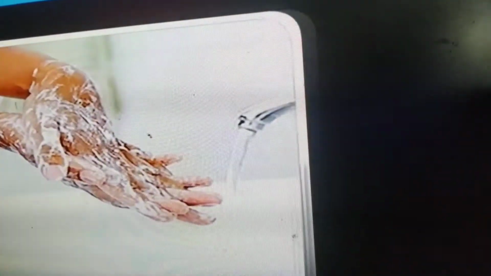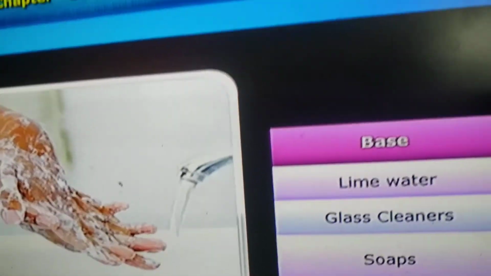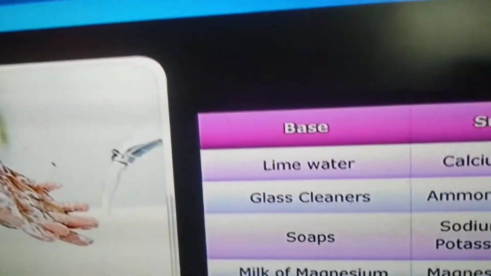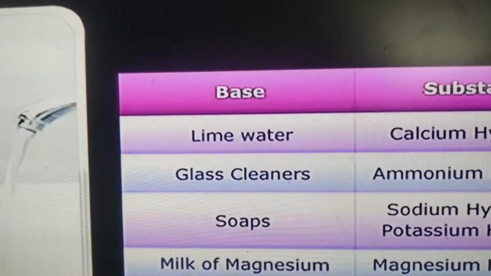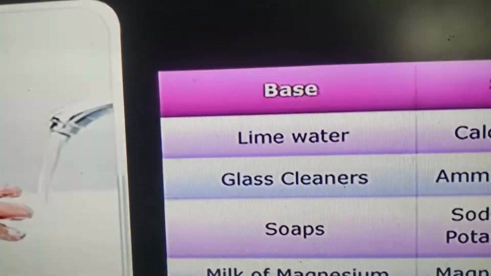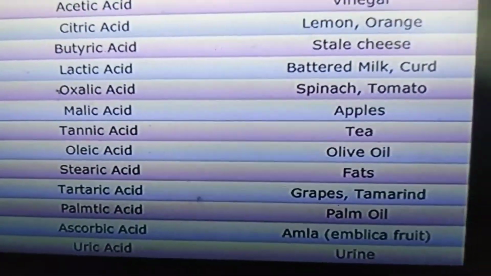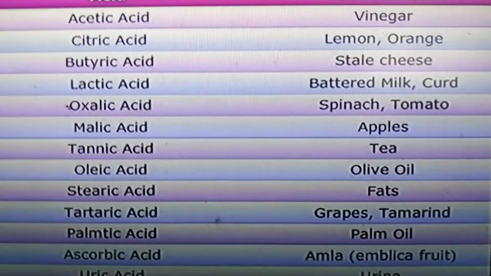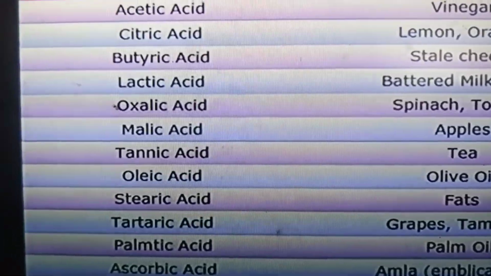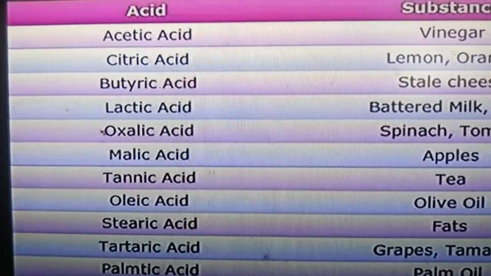The substances which are soapy to touch are called bases, and substances which contain basic properties are called basic in nature. As we discussed yesterday, some acids in nature we have in these substances also.